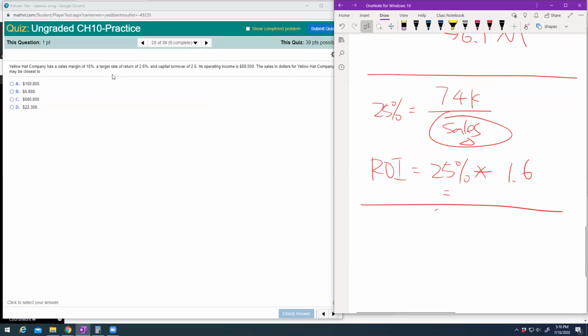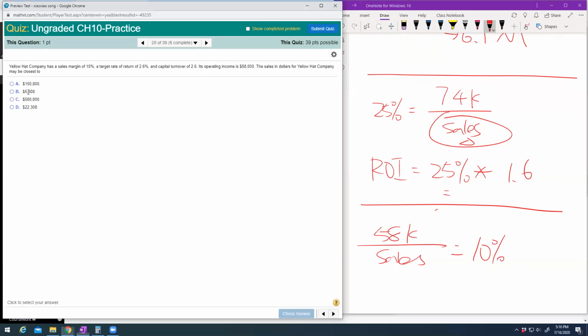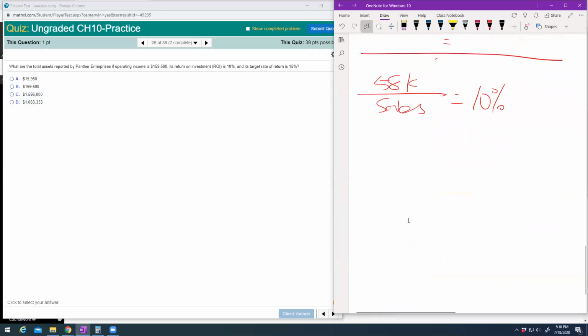This one: margin is this, target rate of return, capital turnover, operating income, sales. Okay, so asking about your sales. Say operating income is 58,000. We want to know the sales, but it also told you your margin is 10%. So your sales has to be 580. It has to be this one. Straightforward. Next one. Target rate of return. Asking you about what?